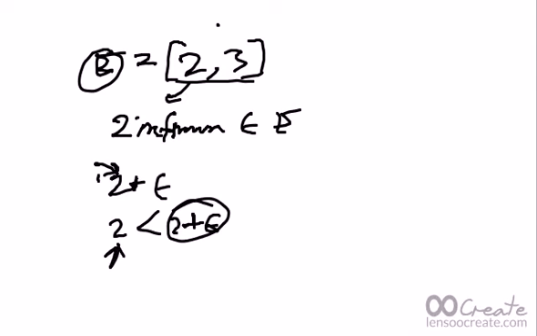So 2 is the infimum, and this time the infimum belongs to the set itself. Similarly for the supremum.